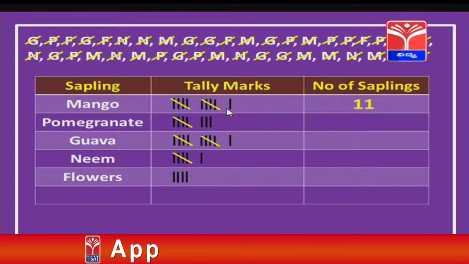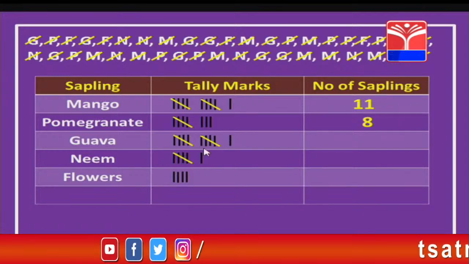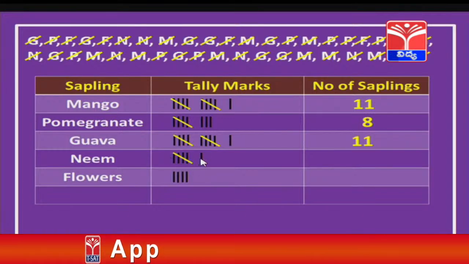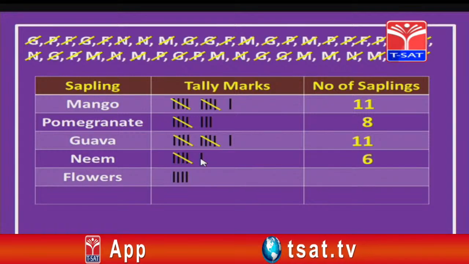Now, children, how many are there for pomegranate? Yes, we have 5 plus 3. How much, children? Yes, 8. Then next coming to guava, how many are there, children? 5 plus 5 plus 1, it is 11. Then going to neem, we have 5 plus 1, 6. Then finally, flowers we have only 4.